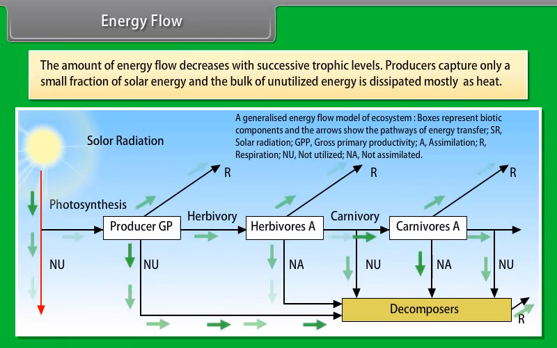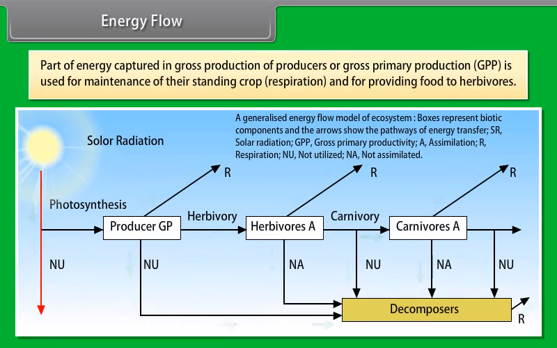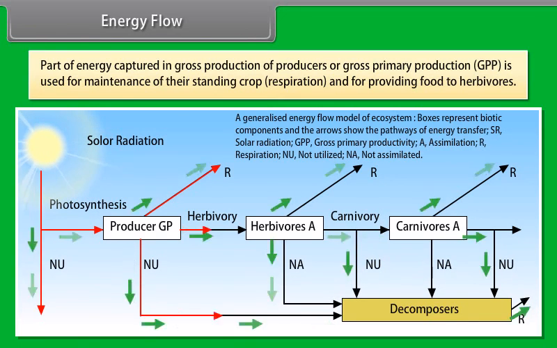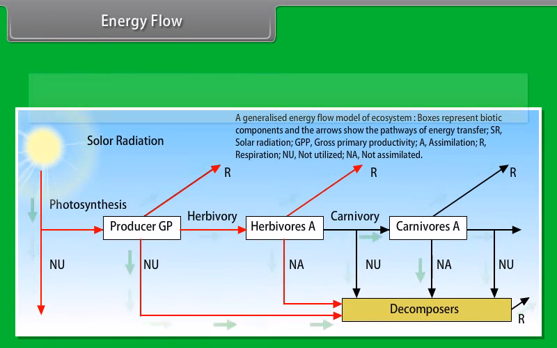The amount of living material present in different trophic levels at a given time is called standing crop. The amount of energy flow decreases with successive trophic levels. Producers capture only a small fraction of solar energy, and the bulk of unutilized energy is dissipated mostly as heat. Part of the energy captured in gross production of producers, or gross primary production (GPP), is used for maintenance of their standing crop, respiration, and for providing food to herbivores.